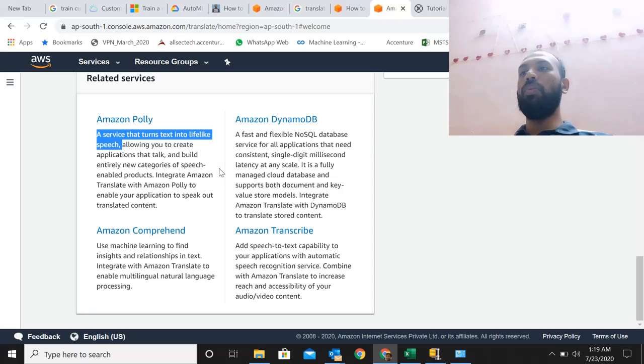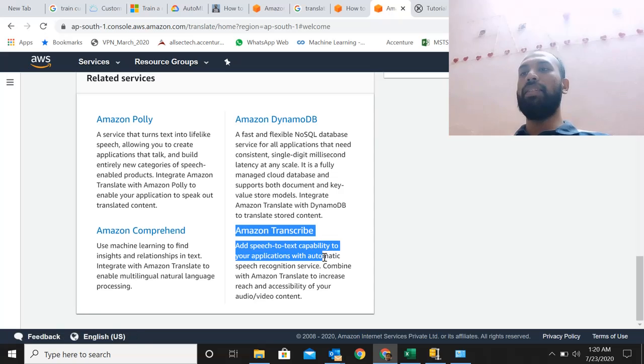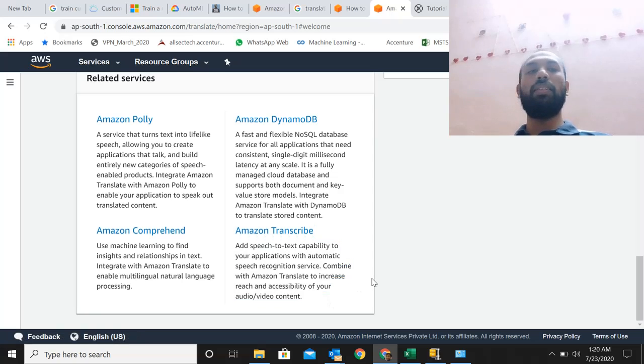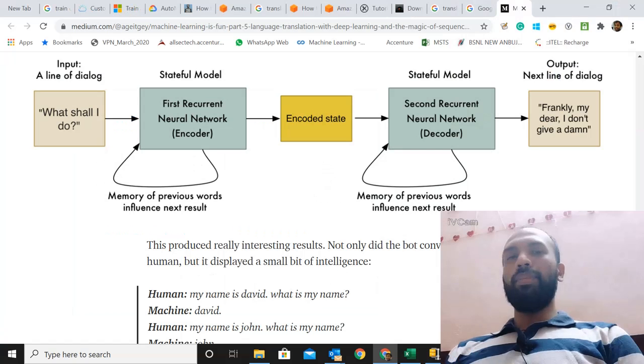And there is one more service that's exactly the opposite, Amazon Transcribe. It takes a user's voice and converts it into actual text. So these are two services that are related to this.